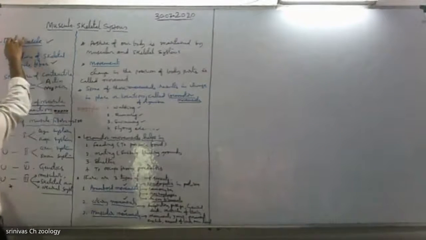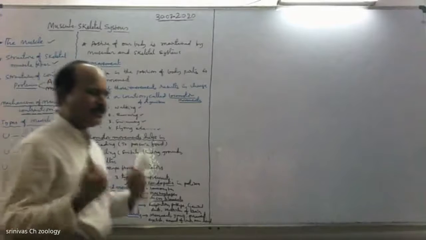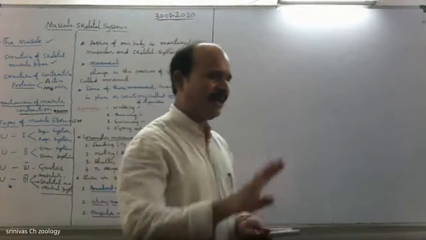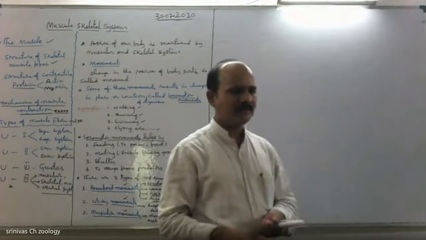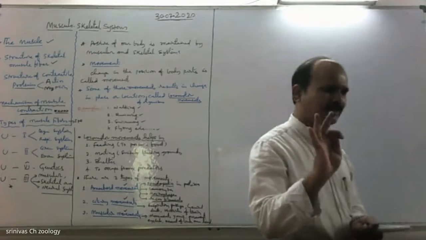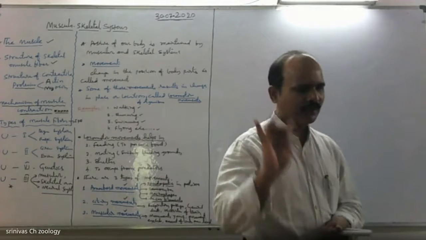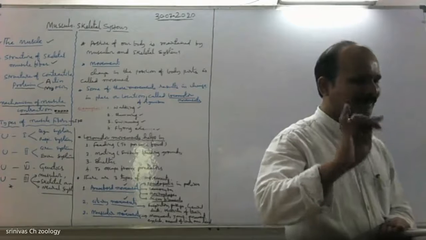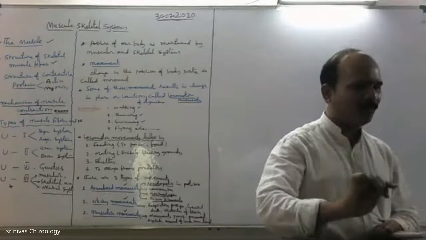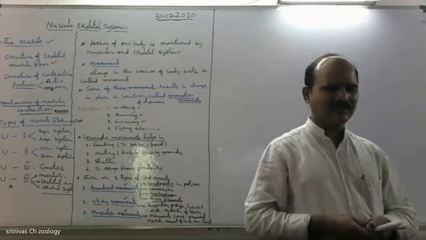Muscle tissue. You recall, there are four basic types of animal tissues: number 1, epithelial tissues, number 2, connective tissues, number 3, muscular tissues or muscle tissues, and number 4, nerve tissues, or nervous tissues.